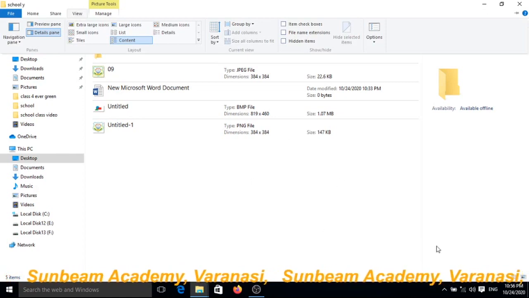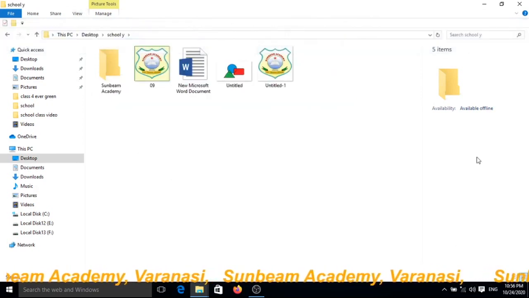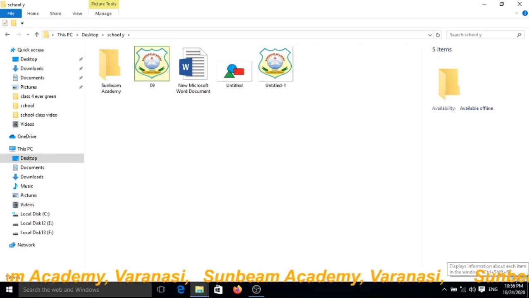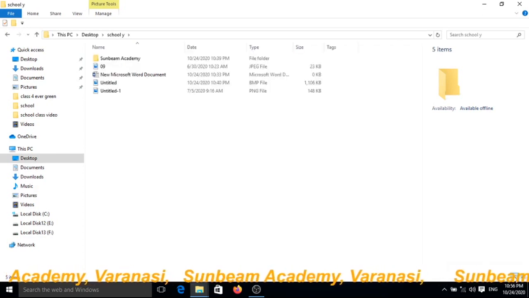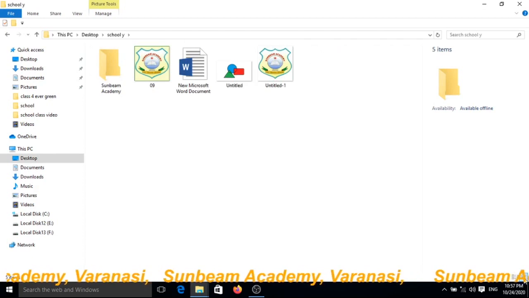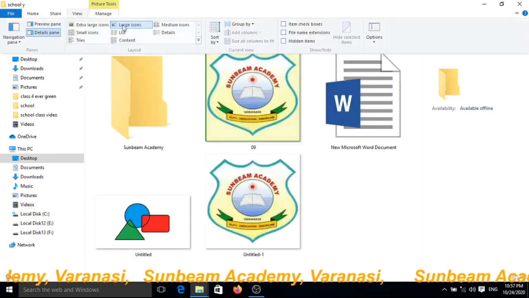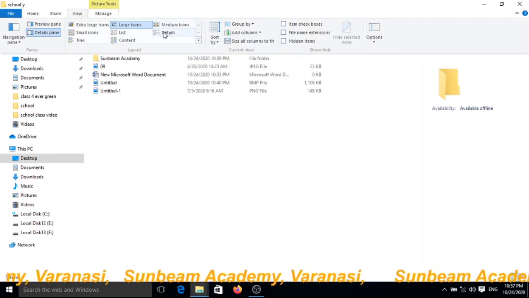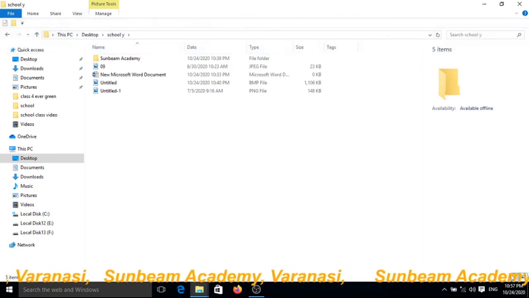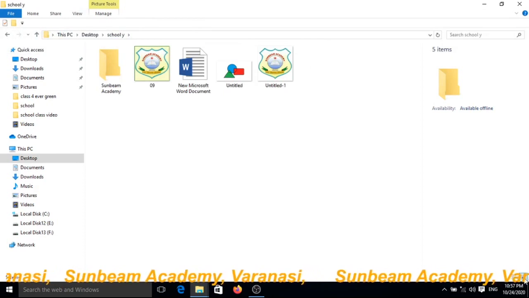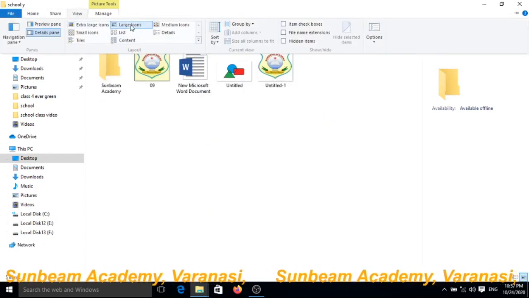One more is here. There is a given. Suppose I have to select large icons, but I want to click on here. See, it has changed. Click on here, it will be changed. See, suppose I had a medium or details, and see, click on details and click on this, it will be changed. By default, the selected one is large icon.